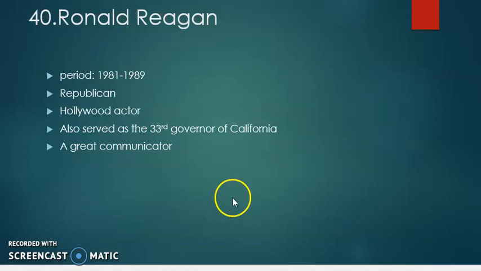The 40th president of USA was Ronald Reagan, and he ruled USA from 1981 to 1989, and he was from the Republican Party, and he was a Hollywood actor and star, and he also served as the 33rd governor of California, and he was a great orator and a great communicator as well.